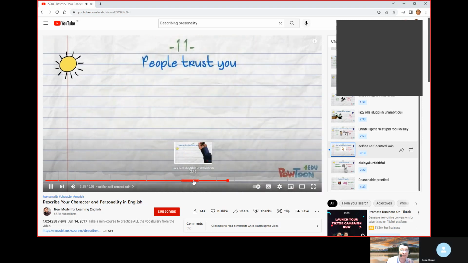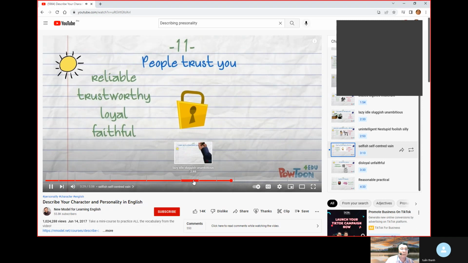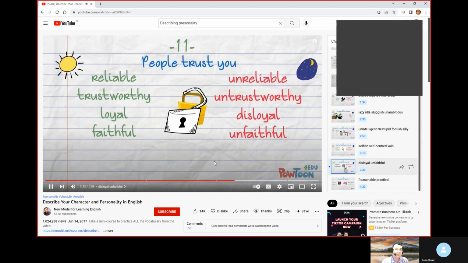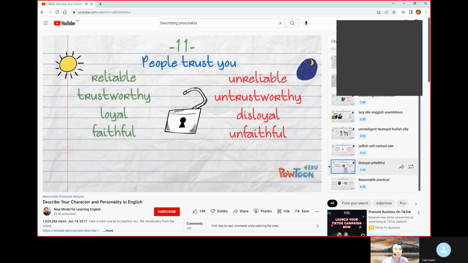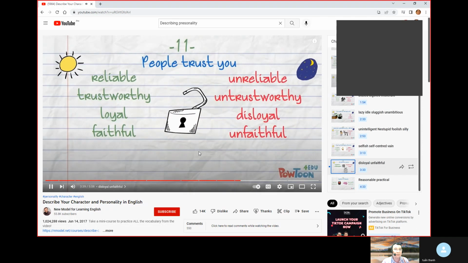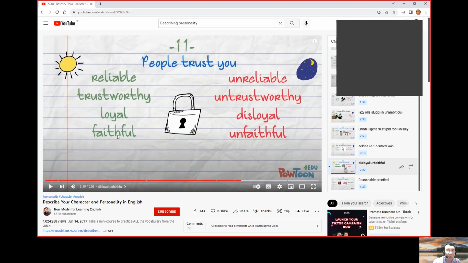If people trust you, you're probably a very reliable, trustworthy, loyal, or faithful person. And the opposites are unreliable, untrustworthy, disloyal, unfaithful. Okay. So reliable, people trust you. That means they have these particular personalities: reliable, trustworthy, loyal, and faithful. What about